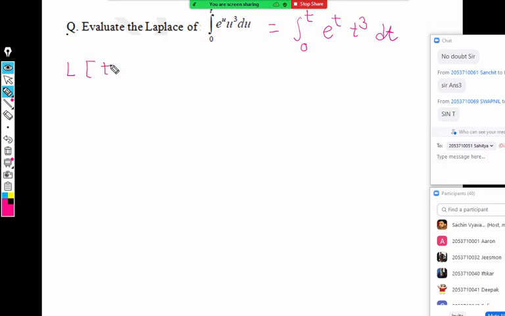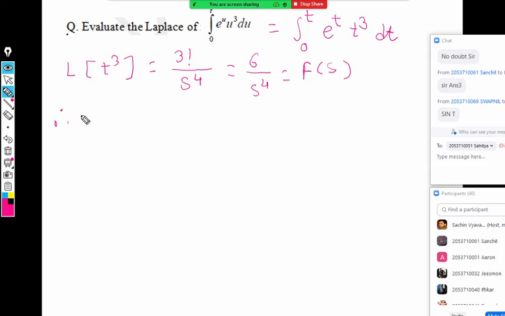What is the Laplace of t cube? N factorial, 3 factorial upon s to the power 4. Correct. So 3 factorial is 6 upon s raised to 4. So this is our F(s). The next step, shifting. Correct, because e raised to t is inside the integral.